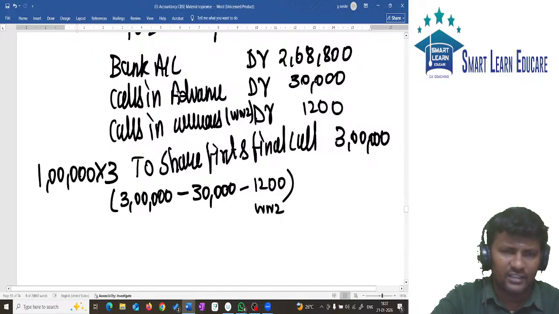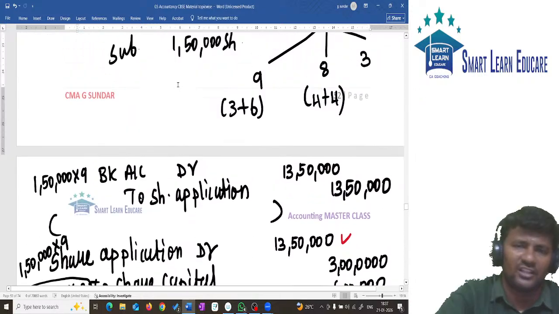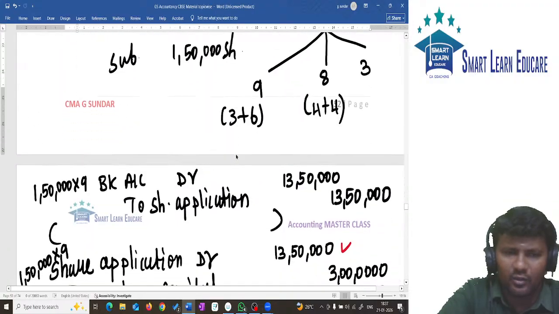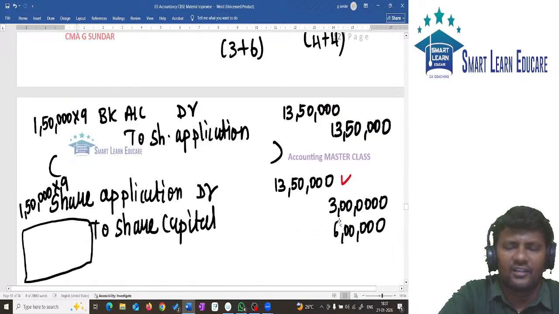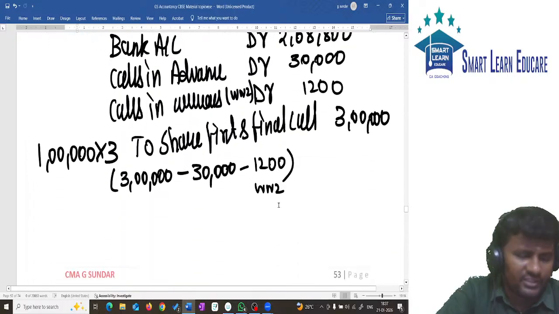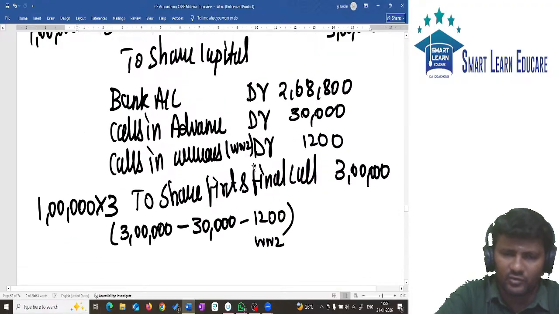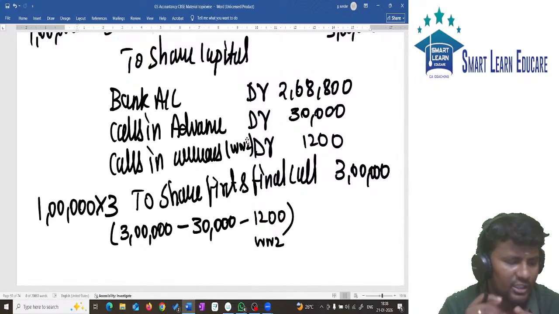Whether the shares are forfeited, read the last line of the question. See whether forfeited is given. If forfeited is given, it is easy. Here the question only says fail to pay first call, so the shares are not forfeited, that is the answer. It is worth 6 marks because it has 2 working notes and some good calculation. Understood?